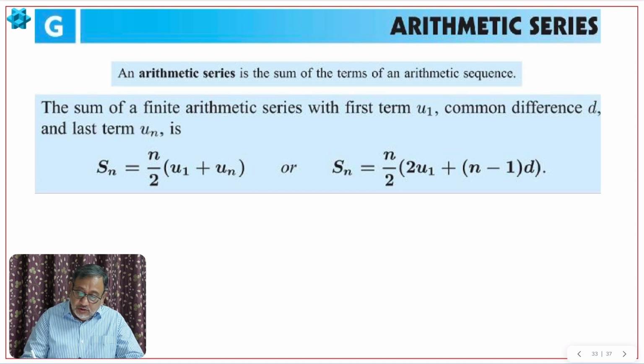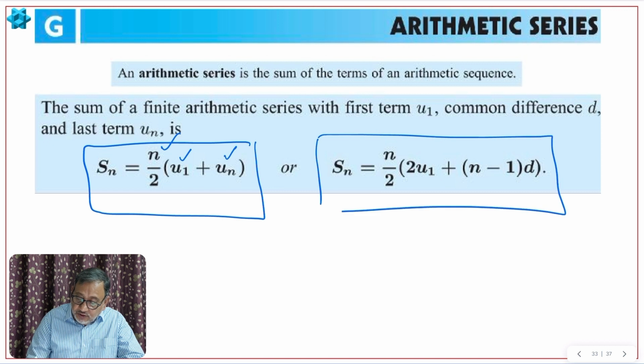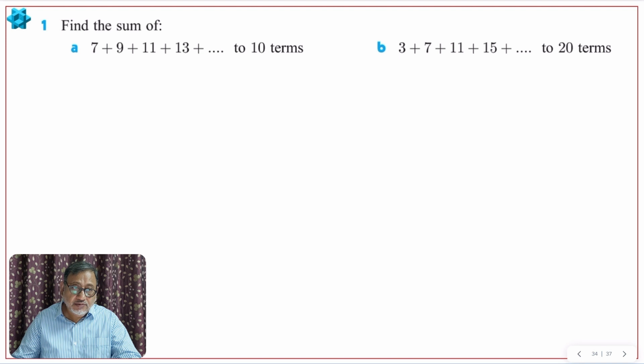In arithmetic series, the formula is this: Sn equals n by 2, this is given in the formula booklet also, n by 2 into bracket u1, first term, plus un. Or this is the best way, you should follow this one: n by 2 into bracket 2u1 plus n minus 1 times d, where u1 is the first term and d is the common difference. So this formula is there in the formula booklet, so no problem, you can use it. Based on this, let us see the exercise.